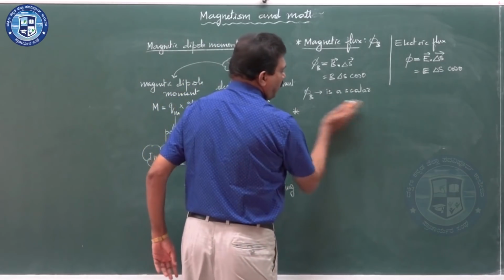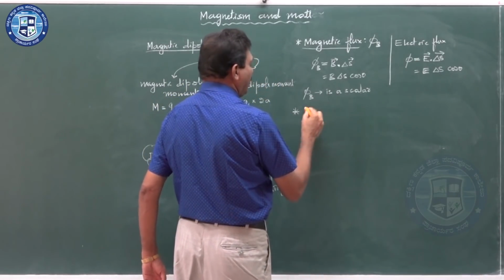Next, you had some formulas in electric dipole.